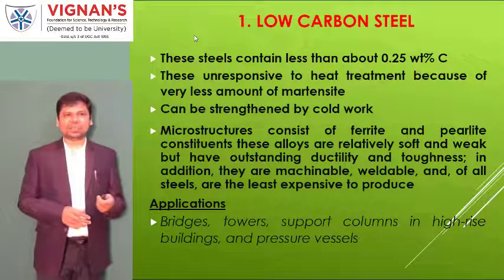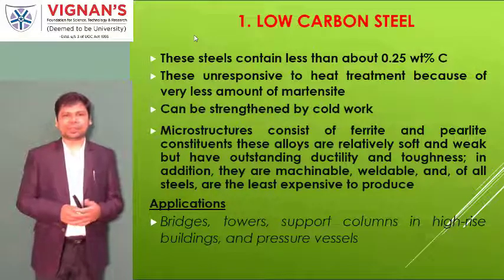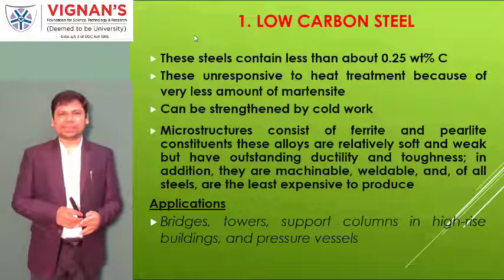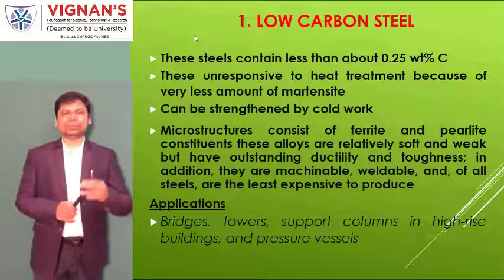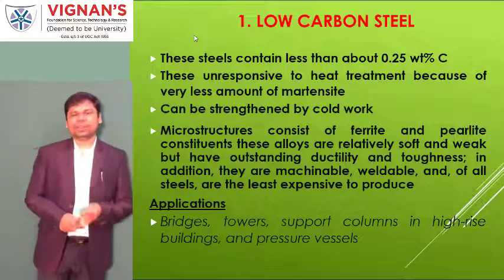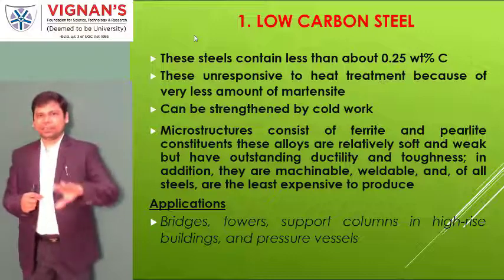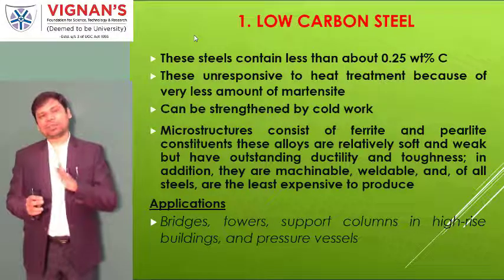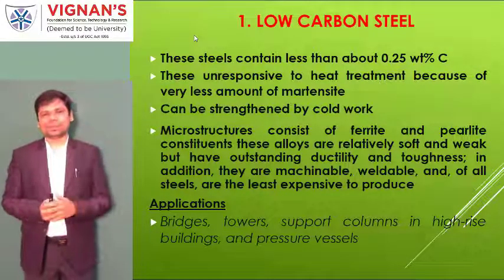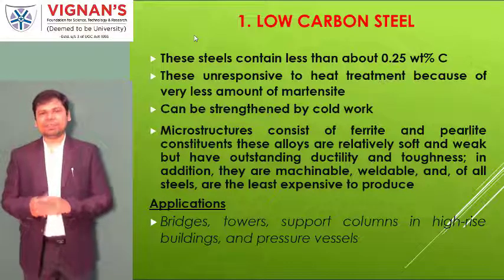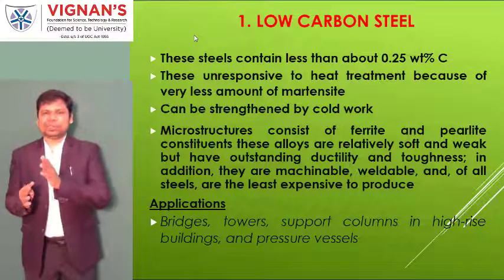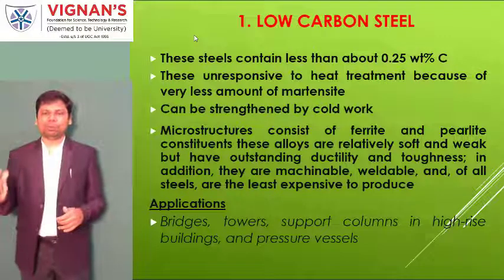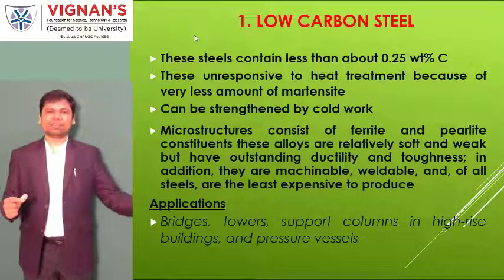These are not responsive to heat treatment because of the very small amount of martensite. What are the properties of low carbon steel? The simplest way to see it: carbon is about 0.25% and the rest is iron.